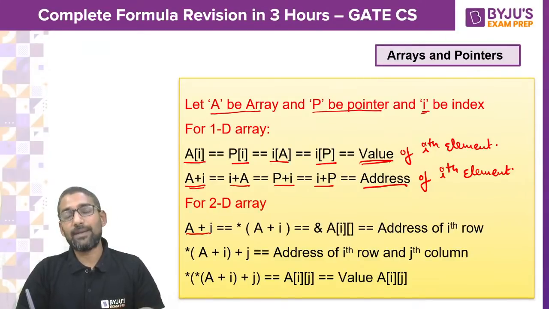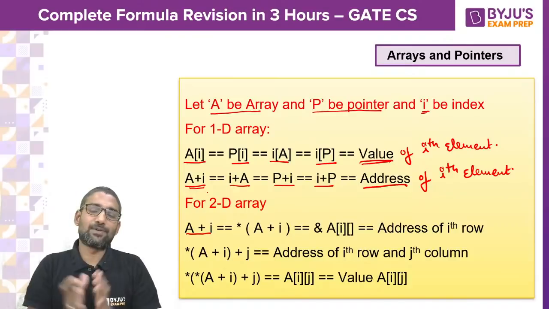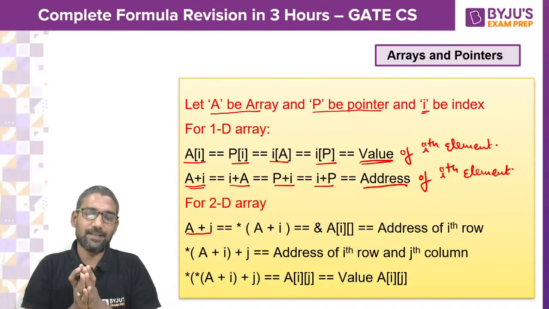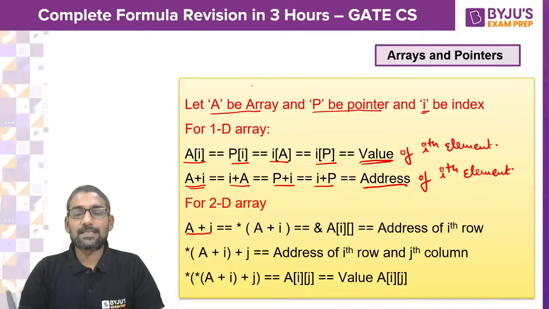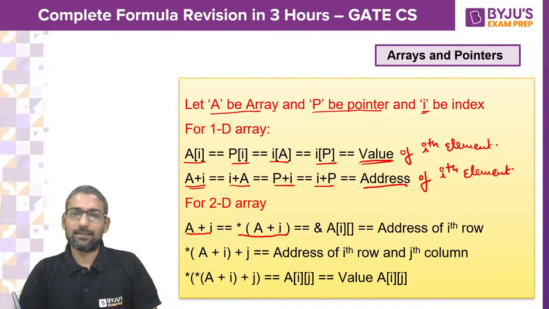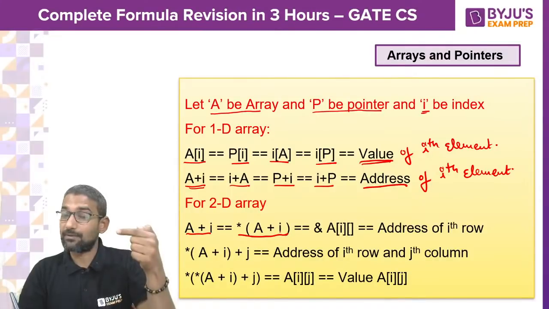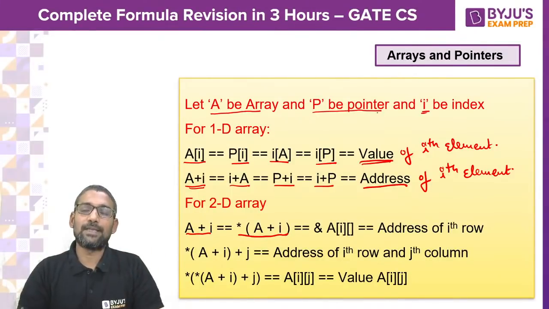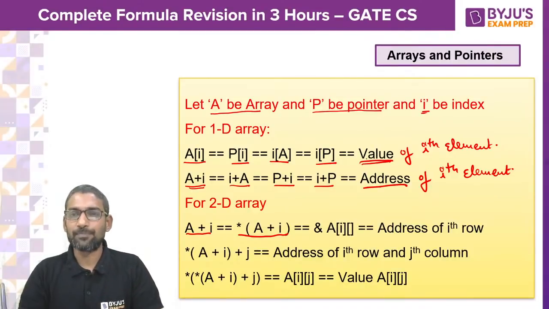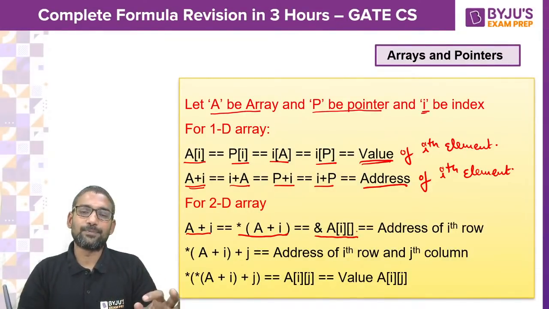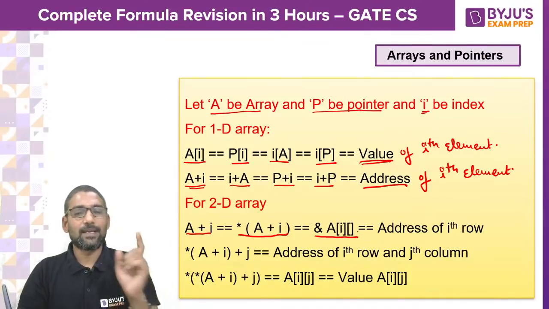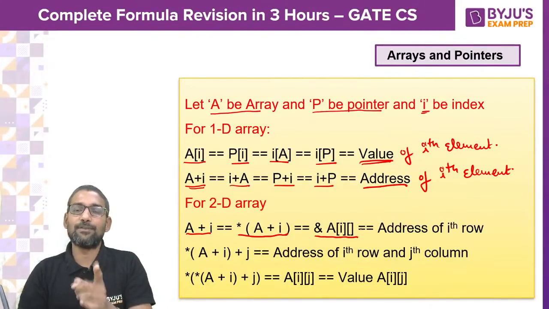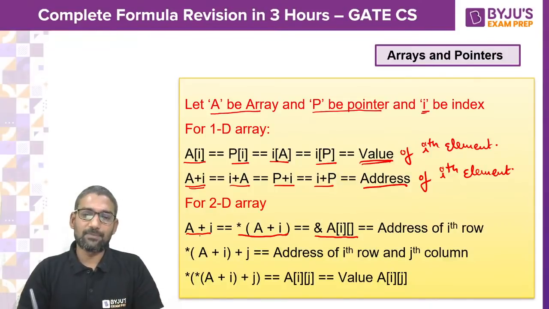But for a two-dimensional array, which is a collection of one-dimensional arrays, when you say star of a plus I, which is value at ith row, you don't have just one value, you have a complete row. So what you will get when you use star of a plus I is the address of ith row. So for a 2D array, a plus I or star of a plus I will give you address only.